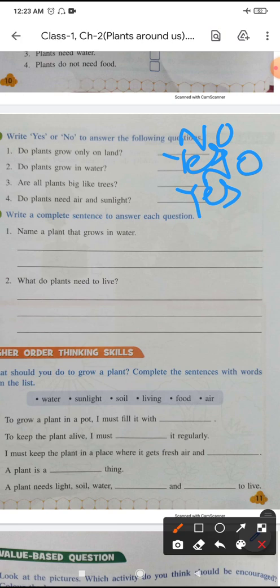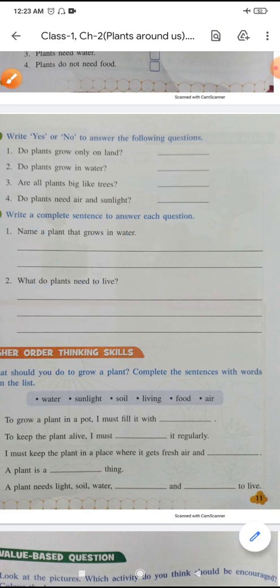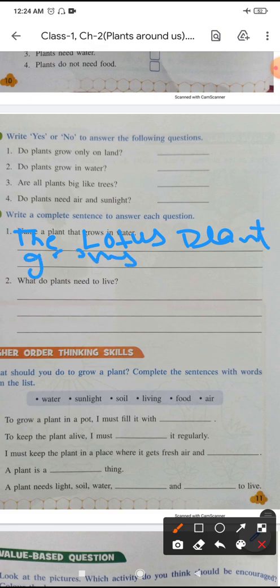Okay, the question is: name a plant that grows in water. I like lotus, so here I'm writing the lotus plant. The lotus plant grows in water. Let me write one more time. The lotus plant grows in water.